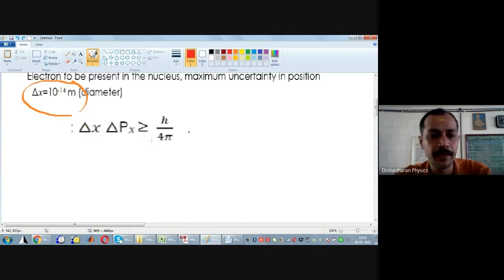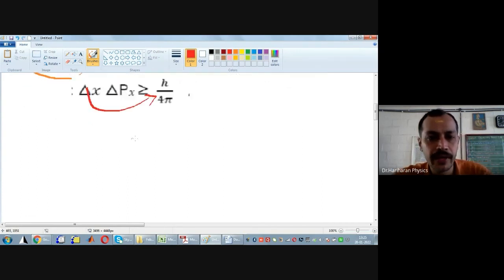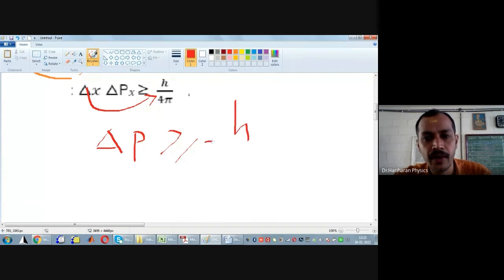To find delta p, what I have to do is shift this delta x to the right side in the denominator. If we do this, we will get delta p, which is given by h divided by 4 pi into delta x.